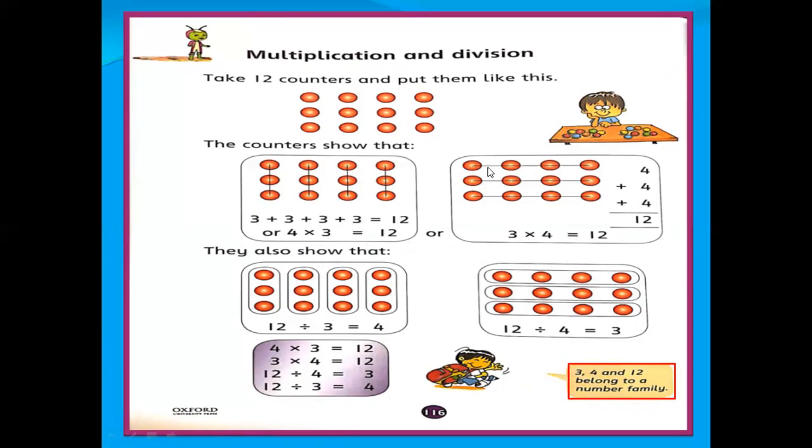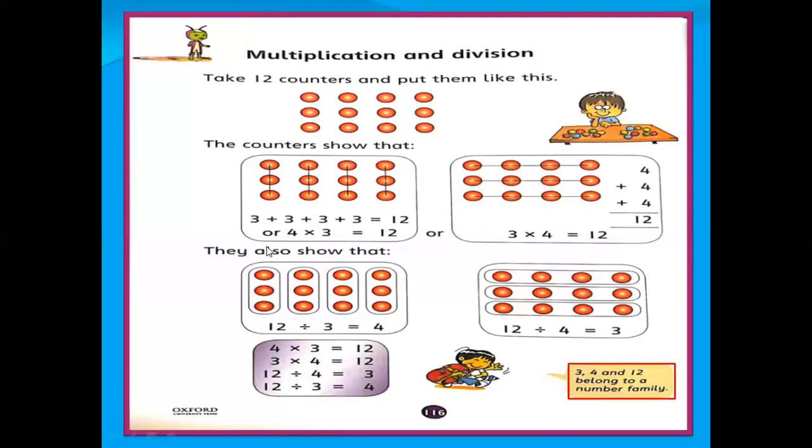Or we can look at this row-wise. First row, second row, third row. How many rows? 3 rows. 4 columns and 3 rows. And in one row, how many beads? 1, 2, 3, 4. So we can say 4 plus 4 plus 4 is 12, and we can say 3 multiply 4. It means 3 rows multiply 4 beads in every row. 3 multiply 4 is 12. Okay. If you count column-wise or row-wise, the answer will come the same.